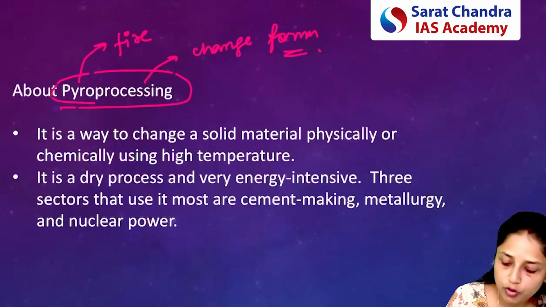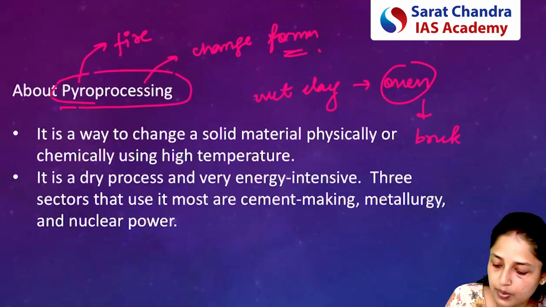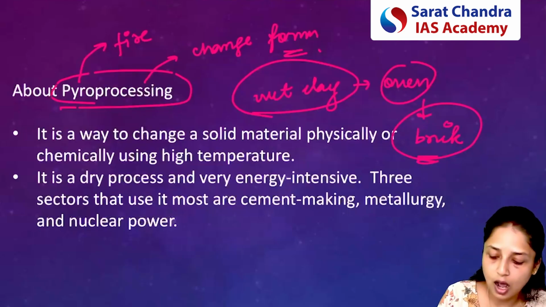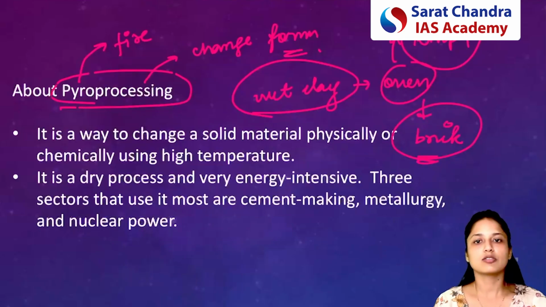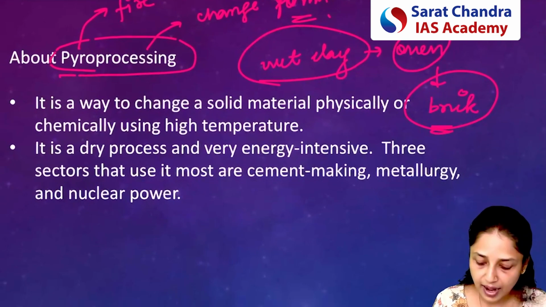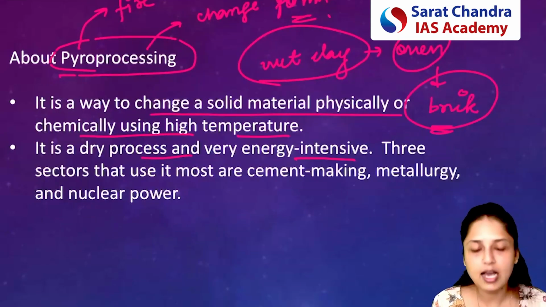An example can be, you have a wet clay. Now you are putting this wet clay in a hot oven, and in that it becomes brick. So here the nature or the quality of that particular substance has changed. And how has it changed? Because we subjected that substance to very high temperature. So this is the meaning of pyro processing, very simple meaning. It is a dry and very energy intensive process, a way to change a solid material physically or chemically using high temperatures.